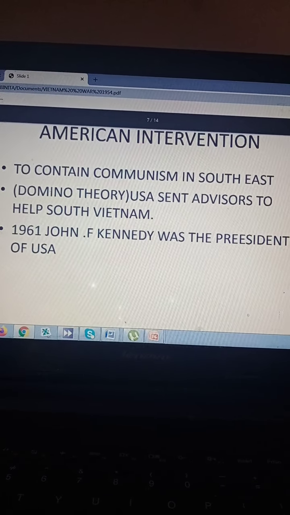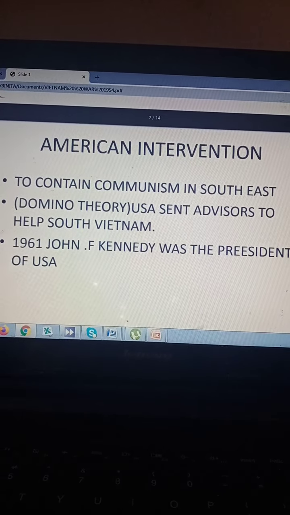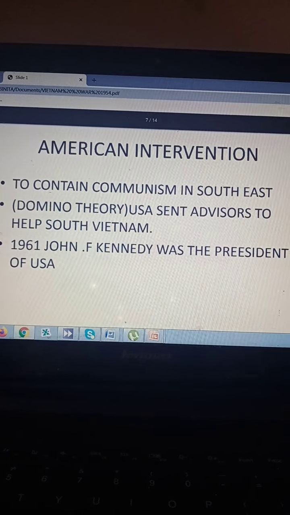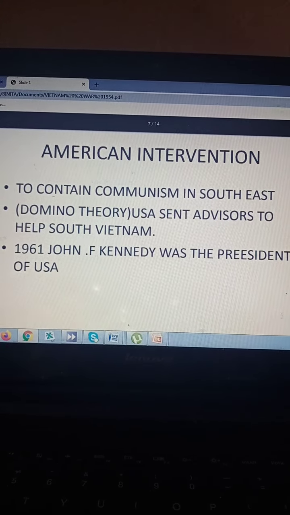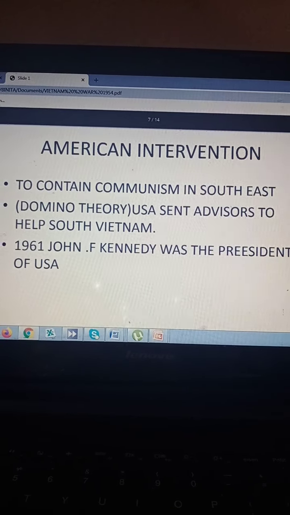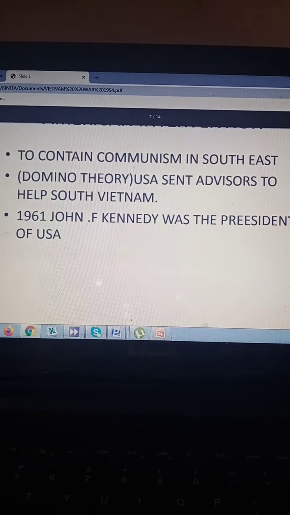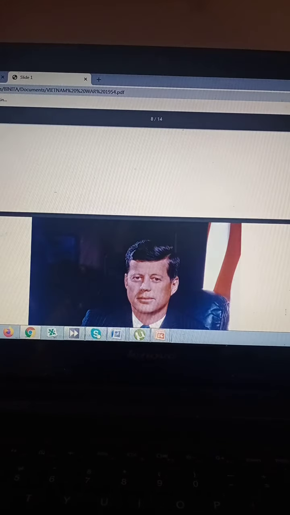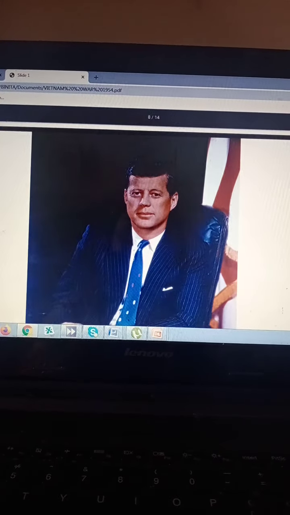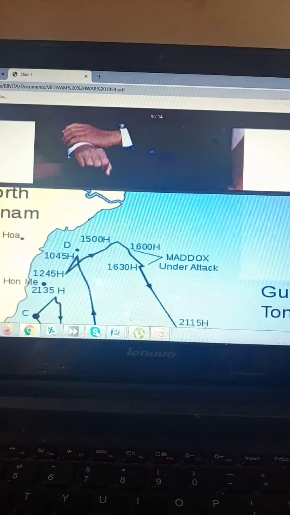Therefore the USA, the US president at that time, was John F. Kennedy. He sent advisors to help South Vietnam. Now in 1961, John F. Kennedy becomes the president of the USA. So a lot of advisors were sent. So he is John F. Kennedy, you can see here.